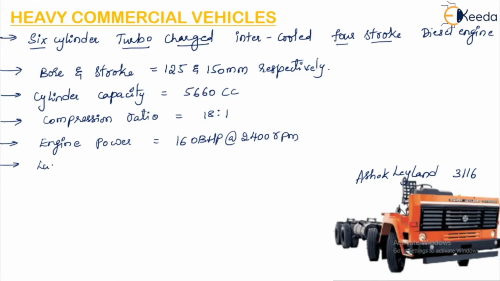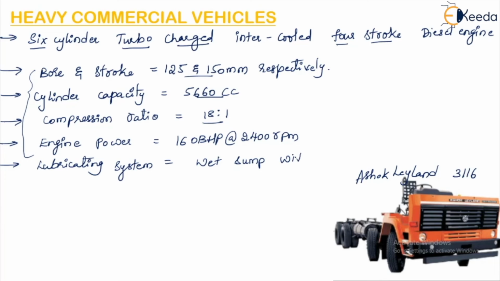So as I have told you, all the parameters are same, but the quantities for each and every different vehicle will be varying. So we have to remember only the varying quantities. These parameters are same for all the vehicles. So what kind of lubricating system is used? Here also it is wet sump with splash kind of lubrication, which is same for almost all the vehicles except for two-wheelers.